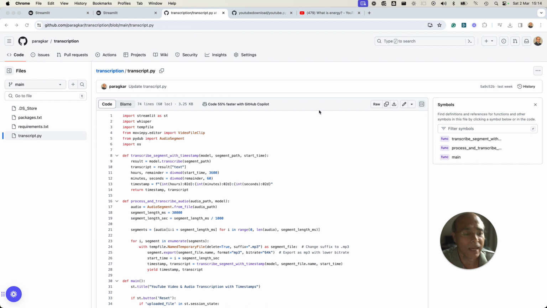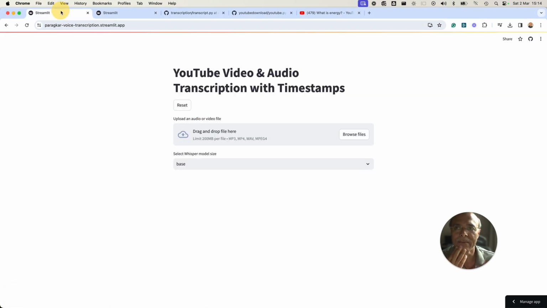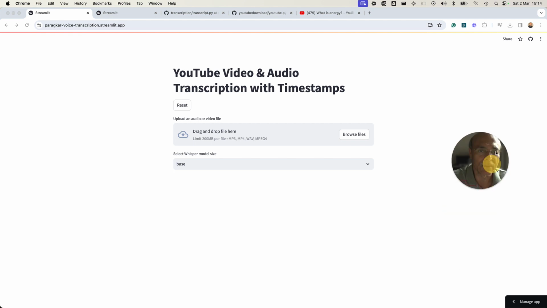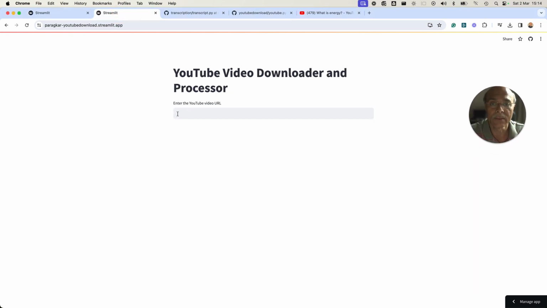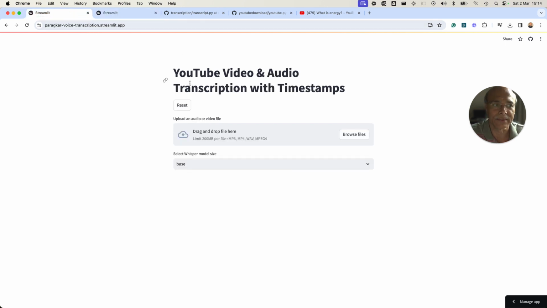And that helps me and anybody else to basically go and look for the transcription easily without having to run any code or go to the terminal and Jupyter Lab and then do the transcription. So I have got two web-based tools here. You see, one is the YouTube video download. YouTube video download is this, where you can paste the YouTube link, and the other is the transcription.